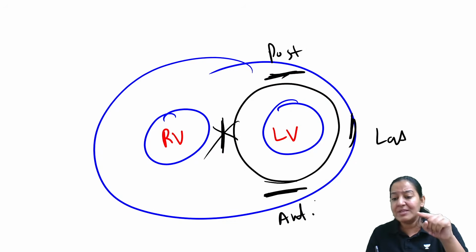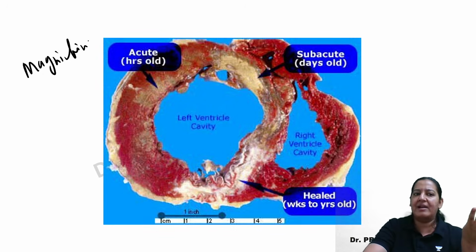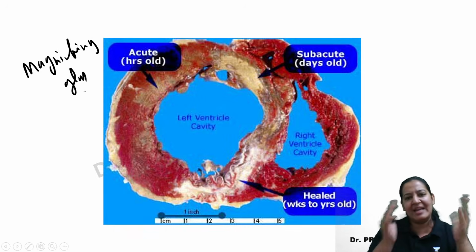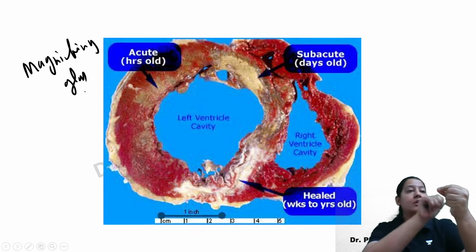So I will use a magnifying glass. You know what is magnifying glass? Magnifying glass you may have seen. So I can use a magnifying glass to see the MI in each slice. So what I will do, I will take one of the slices, use the magnifying glass. I will see all the walls here.